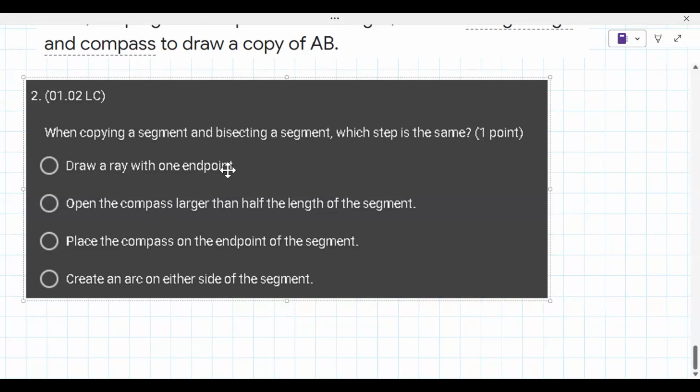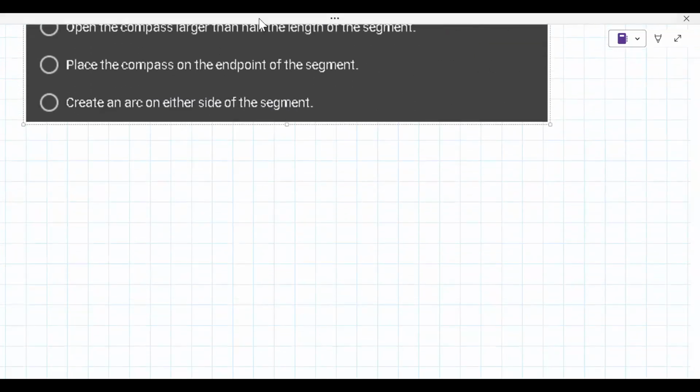And then bisecting a segment. Okay. So let me show you how to do this, and then you can decide maybe something will come out of that. So to copy a segment, let's just say you have this segment here and you want to copy it, right? You first go and they make you extend the rays, but what you want to do is arc the length of this. You want to get the length by swinging an arc.